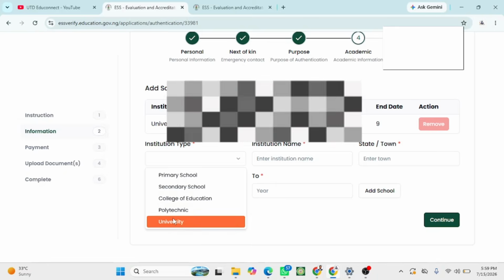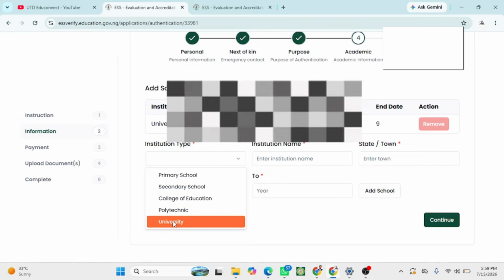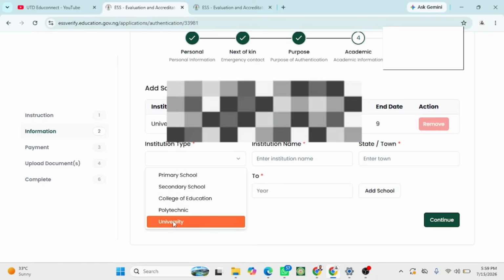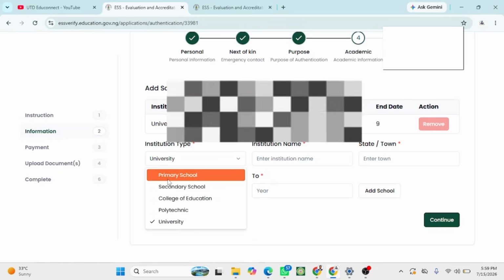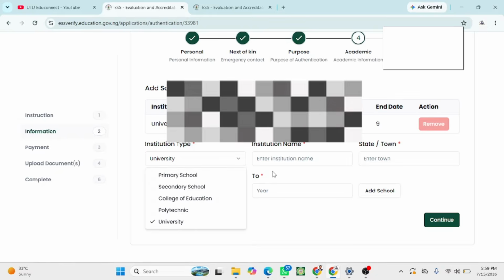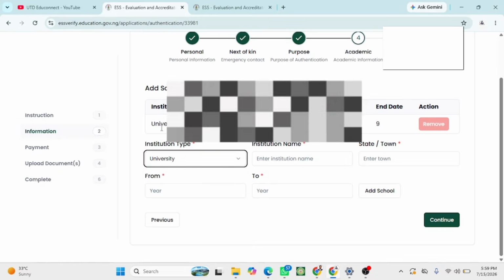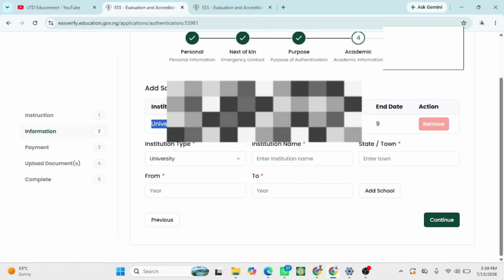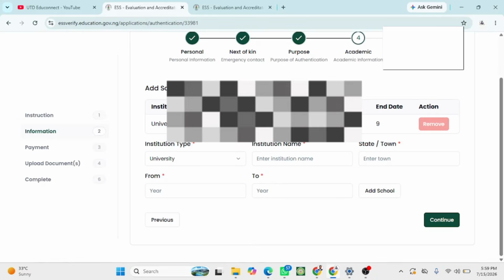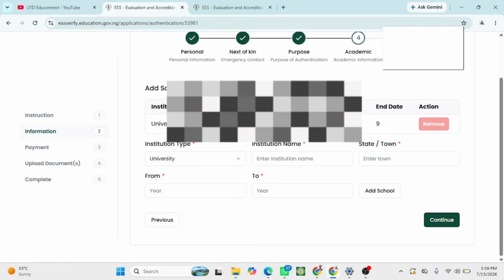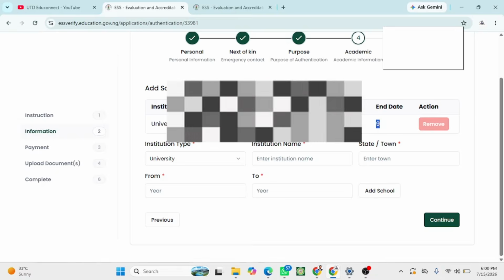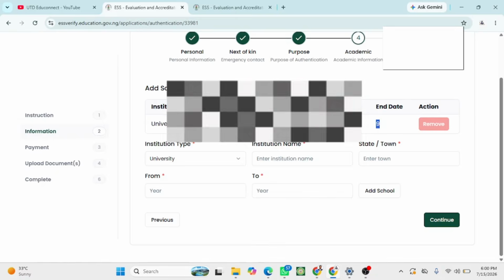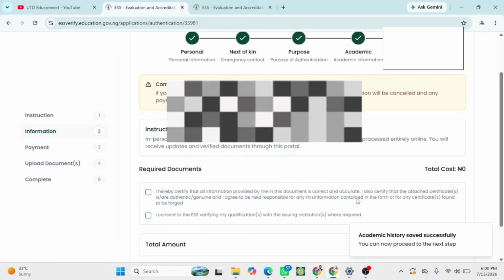Institution type. If you are a university graduate, you can select university, or polytechnic, secondary school, and other. So write these details. I already selected university. This is just for demonstration, I'm not writing everything correctly. I write the town, starting date, end date, and all that. So write the correct information yourself. So I'll click on continue.